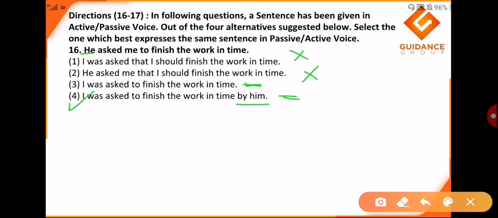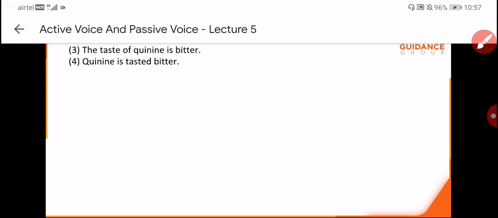When the subject is important, we should not eliminate the subject. And when the subject is not important, we can eliminate the subject. It is not we, it is the examiner who gives us the options. Okay, students, so we move on to the next one.